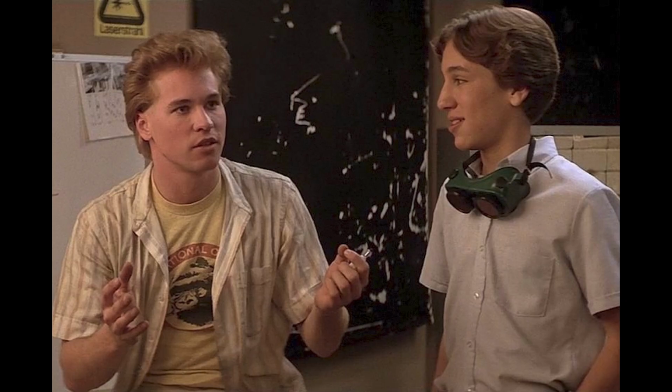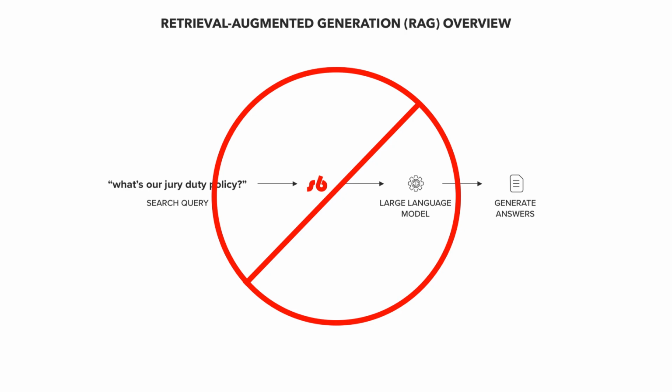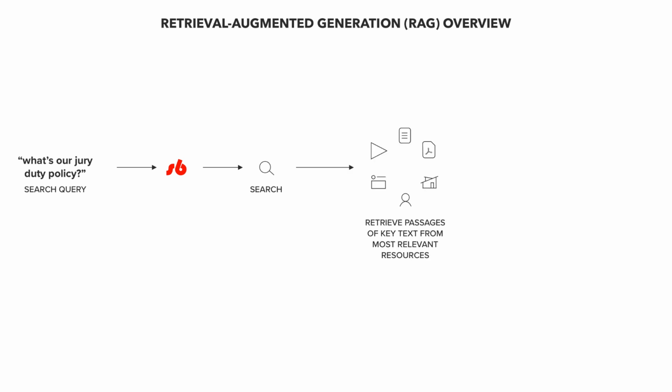I want to spend a minute on something called Retrieval Augmented Generation, or RAG, if you're familiar with the term. And just to clarify for folks who may not be, we're not training a model on all your firm's knowledge and asking it questions. Instead, we do a search first to gather the best possible information. Then, we pass that information to an AI model called a large language model, or LLM, to generate the search summary. That's RAG. Retrieval, because we search first, and that search augments the generation process of the search summaries. The retrieval step is also what allows us to create citations.